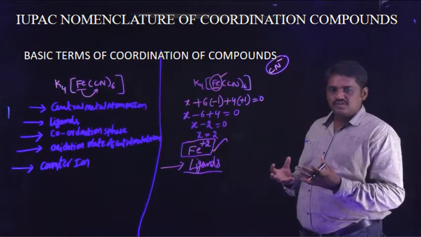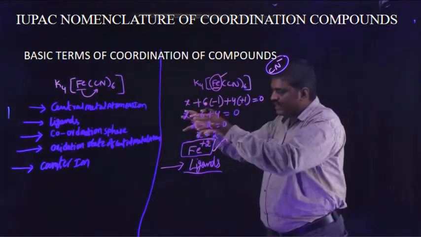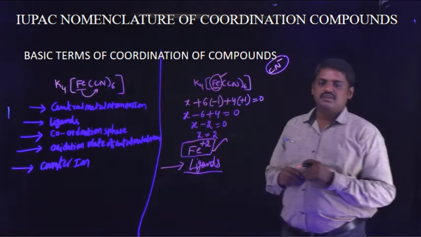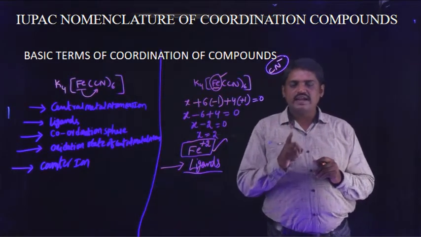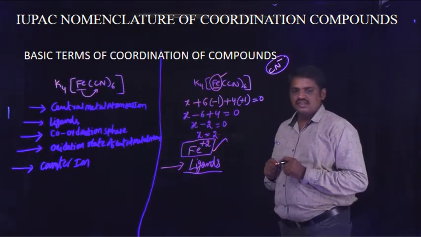Such molecules in a coordination compound, which are ready to donate electrons towards the central metal atom, are known as ligands.